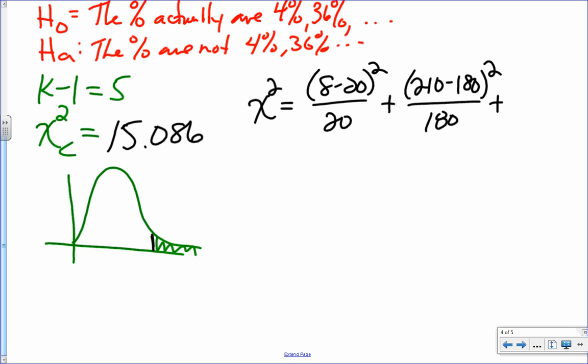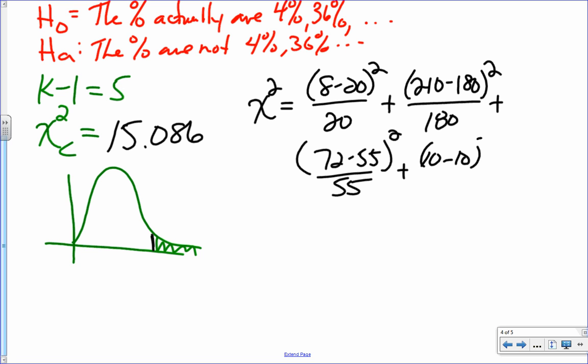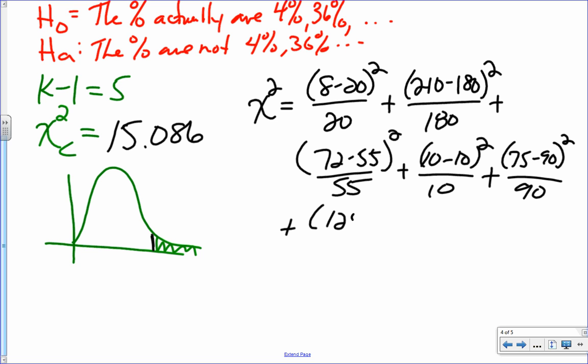Plus 72 minus 55 squared over 55, plus, I like this one, 10 minus 10 squared over 10. That's going to be a fun one to add in there, right? We like that one. Plus 75 minus 90 squared over 90, plus the last one.